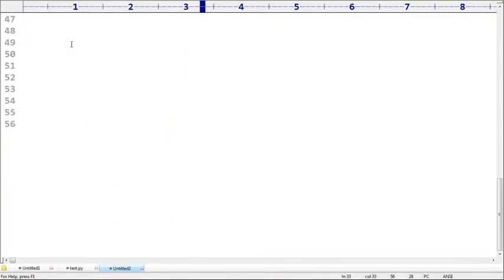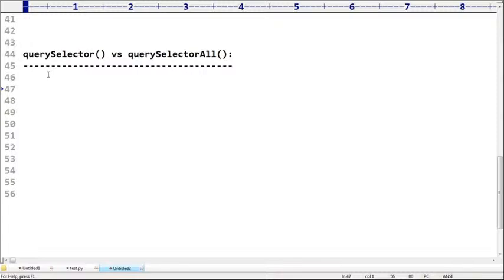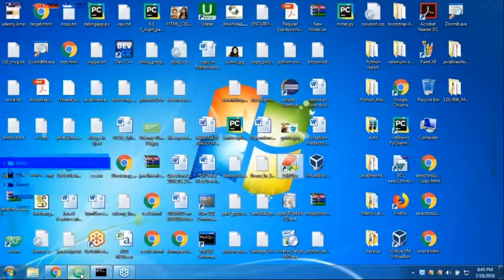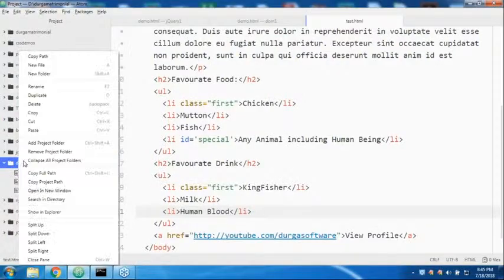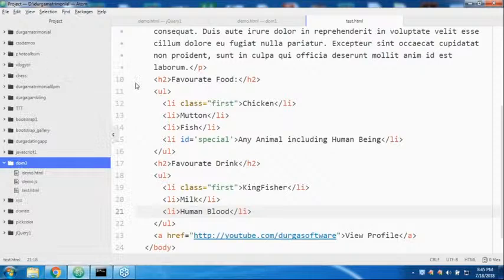Remember that. Now let me go for another small example, so that you may get some more clarity and our examples will become very easy. Here I'm taking one more example, Second.html. Just observe that.